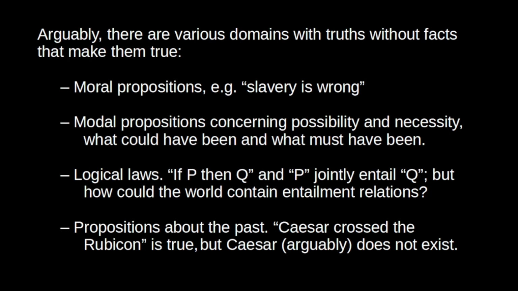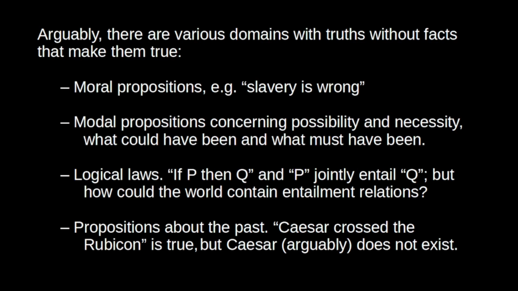So again, it's not obvious that there are facts or states of affairs to which entailment relations correspond. Finally, consider truths about the past. Suppose that presentism is correct, the view in philosophy of time that only present things exist. Well, it is true that thousands of years ago Caesar crossed the Rubicon, but if presentism is right, then Caesar doesn't exist. So, what is the fact to which this truth corresponds? Facts are supposed to be states of affairs in the world, but the state of affairs that made it true that Caesar crossed the Rubicon is now extinguished. That state of affairs no longer exists. So, what's the correspondence relation here?